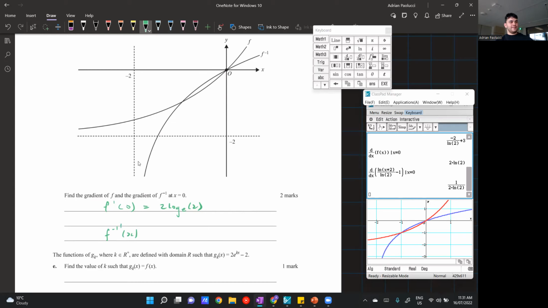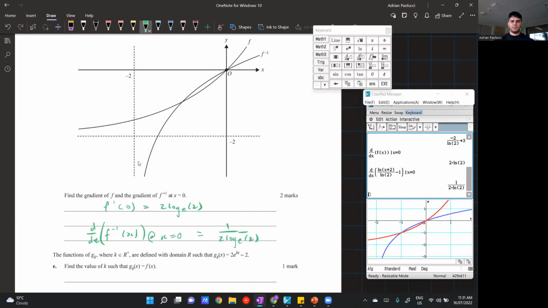It looks like it's to the power of -11. So I'll just put d dx on the outside, and then say at x is equal to 0 is equal to 1 over 2 log e of 2.